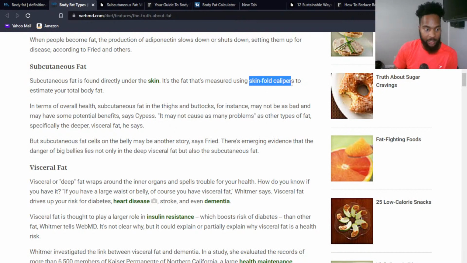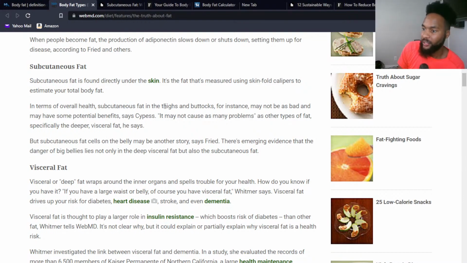Let me go ahead and show you real quick, give you a camera. So you kind of have these spots where you can pull and tug fat. This is the subcutaneous fat. And basically what we're doing is we're measuring it to get an estimation of how much body fat that we're actually carrying, right?